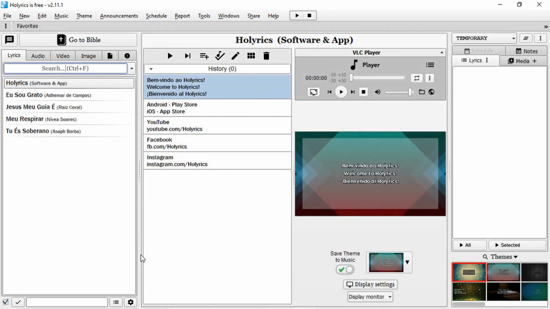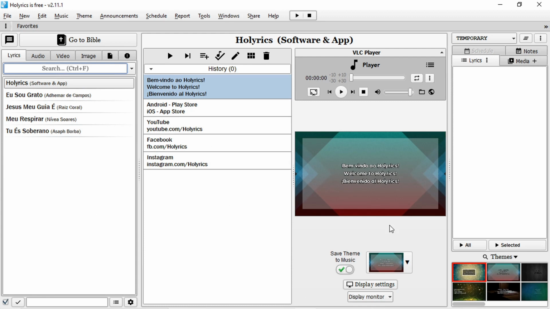right here. And here we have the main interface of Holyrics, where we will work most of our time. I like to divide this main window of Holyrics into 3 parts. I like to call this left part here the general list, or the complete list of your program. This is where all your lyrics will be, all your audio files, video files, and image files. Everything that you have in your Holyrics database will show up here, and you can search for it, and so much more that we will see in future videos.